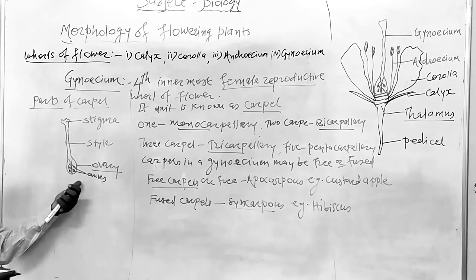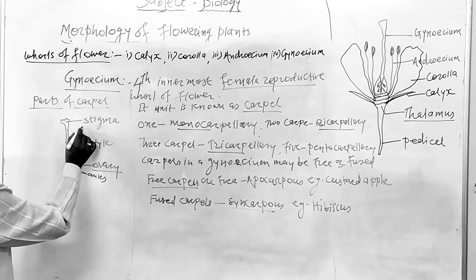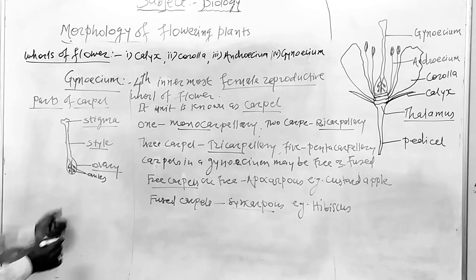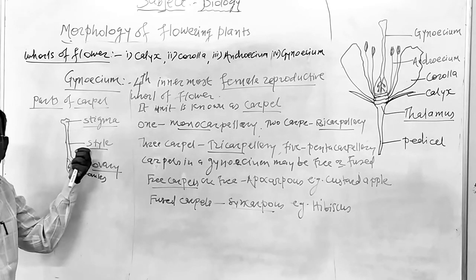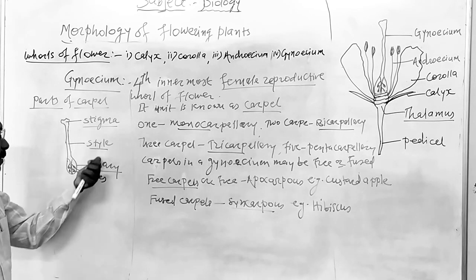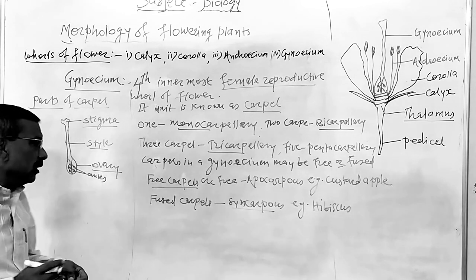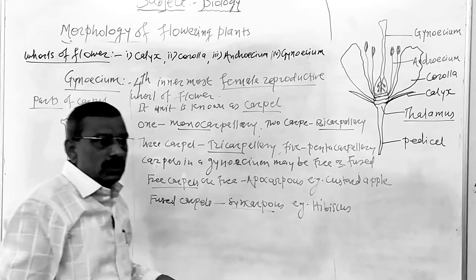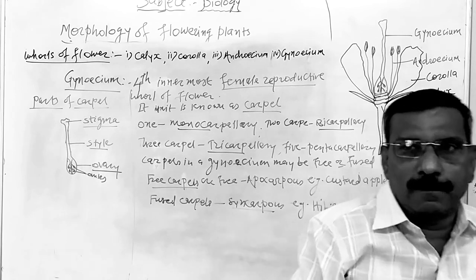These are the parts of the carpel. A typical carpel consists of 3 parts: stigma, style, and ovary. Stigma is the apical cap-like part. Style is an elongated, slender, thread-like part, and ovary is a basal, swollen, oval-shaped body, known as the ovary. In this way, these are the parts of the carpel.